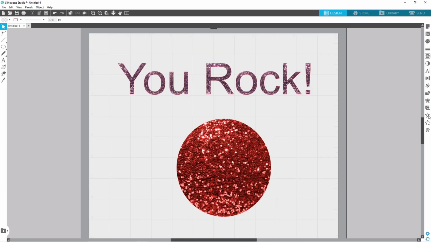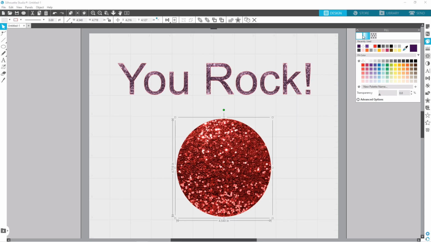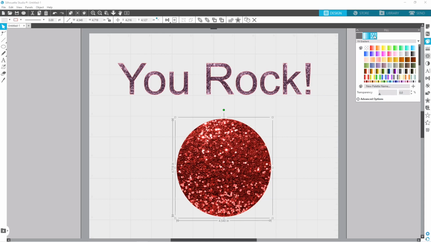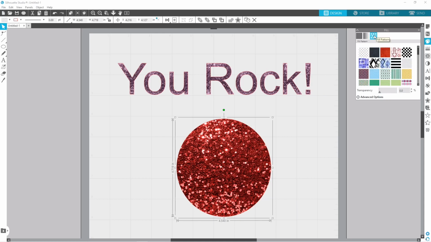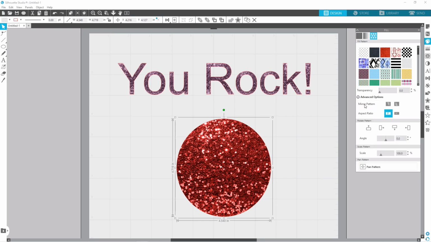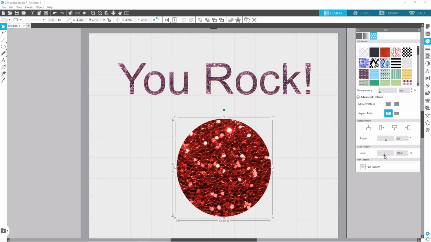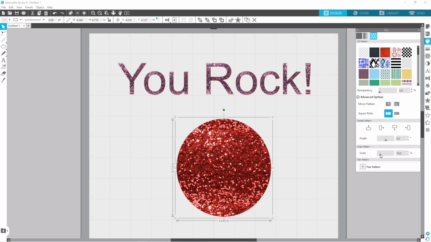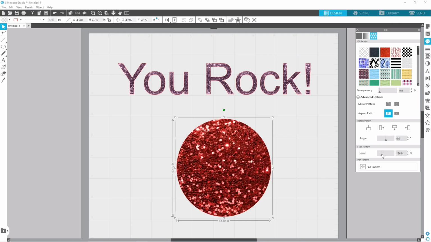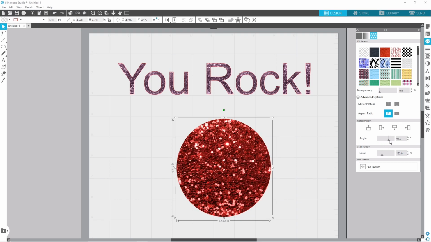And a really cool thing about this technique is that you can click the object, go to the fill menu on the right, and when you're here, there's a fill at the very top, these little squares, a fill, a gradient, and a pattern. Since you drop the image onto the shape, you're able to utilize the advanced options. Watch what happens when I scale this pattern. The glitter gets bigger. I can also make it smaller in the same token. It's pretty neat. I also have the option to change the angle and rotate it.